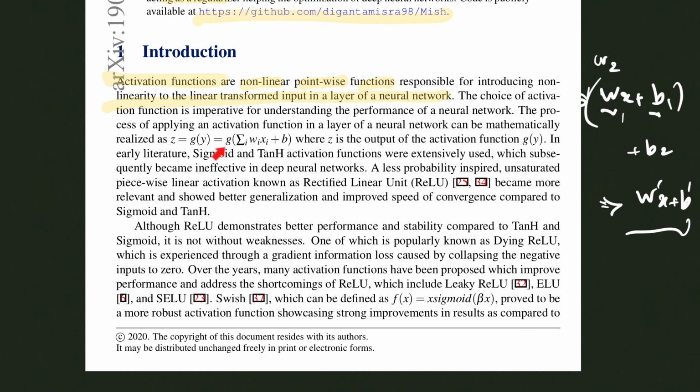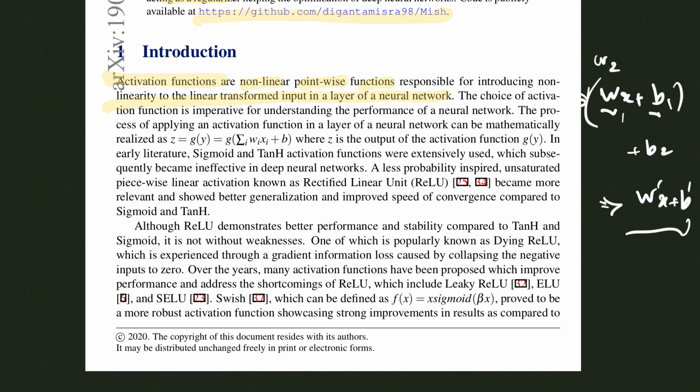Now the paper writes it in this form, which is G applied to this kind of weights and biases. And in the early literature of machine learning, the sigmoid and hyperbolic tangent functions were the ones that were mostly used. Later on, there was the rectifier linear unit, which is less probability inspired and unsaturated, and it was a piecewise linear function. So ReLU became very famous and more relevant. It showed better generalization and it showed improved speed compared to the sigmoid and hyperbolic tangent functions.